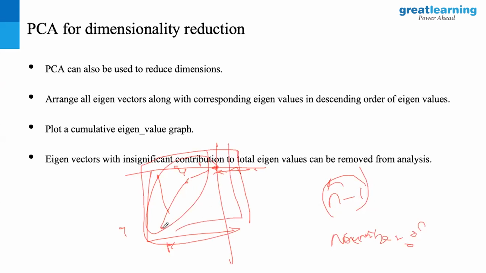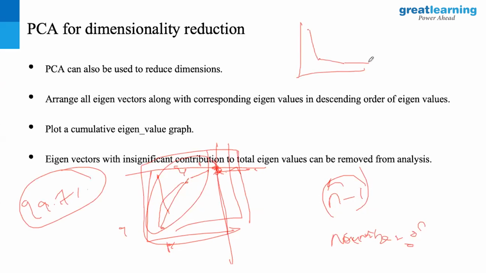But if the scree plot is telling me that I can limit it to 3 principal components and have 99.7% of the proportion of variance explained, I'm going to go with that. So the scree plot here starts with 1 and goes on. This is the part where, beyond this, I don't need it. I'm going to discard it. I'm going to say, okay, 1, 2, and 3 principal components are sufficient.